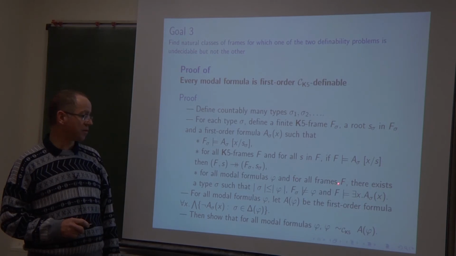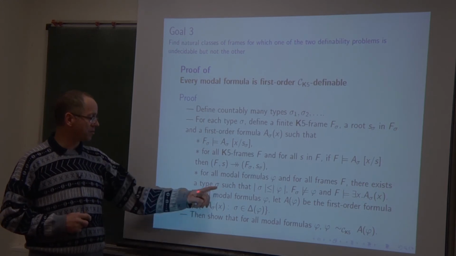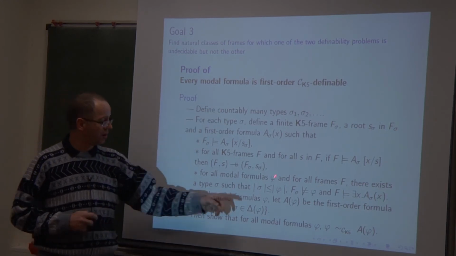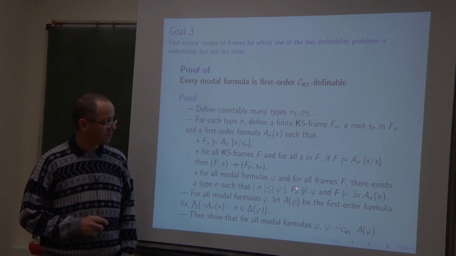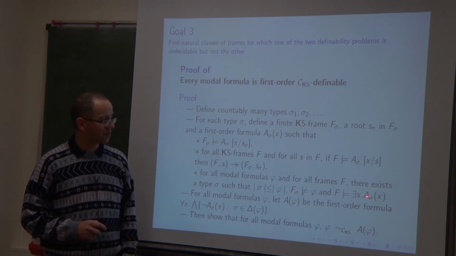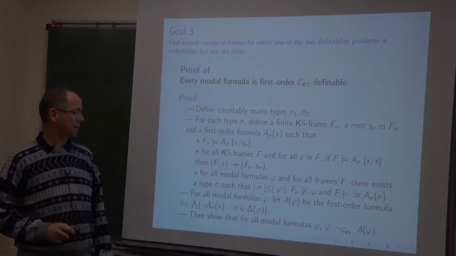I assume that if the frame F does not validate phi, then there exists such a type, that is to say such a finite frame, whose size is bounded by the size of the formula. The frame F sigma associated to it does not validate phi, and F satisfies this condition, which will give us this part.